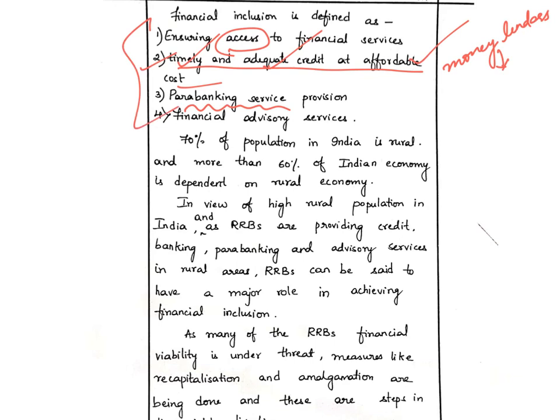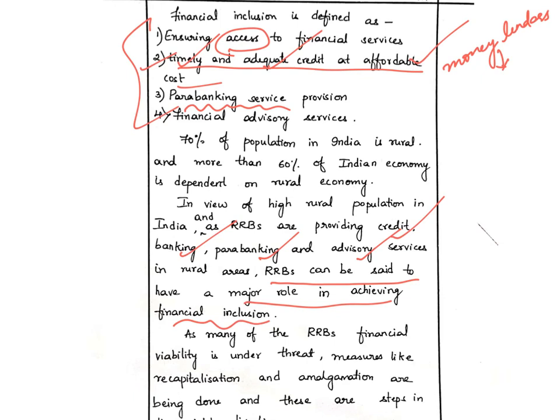In the previous segment he has discussed regional rural banks, and let us see what he writes further. He writes that 70% of the population in India is rural, and more than 60% of the Indian economy is dependent on the rural economy. In view of the high rural population in India, and as RRBs are providing credit, banking, parabanking and advisory services in rural areas, RRBs can be said to have a major role in achieving financial inclusion.